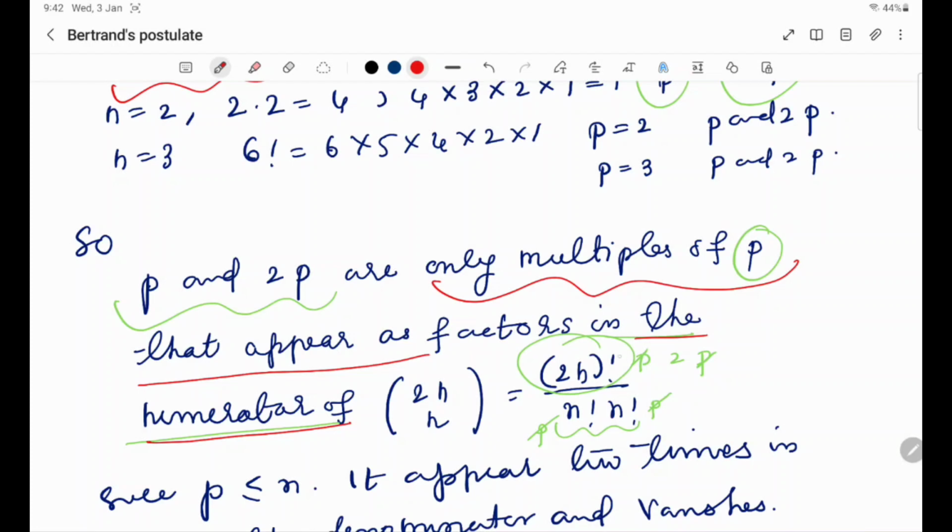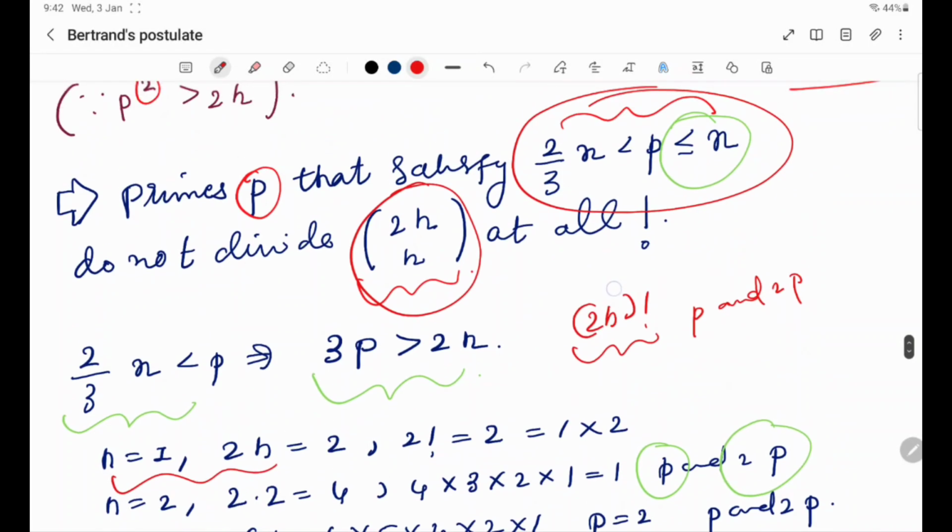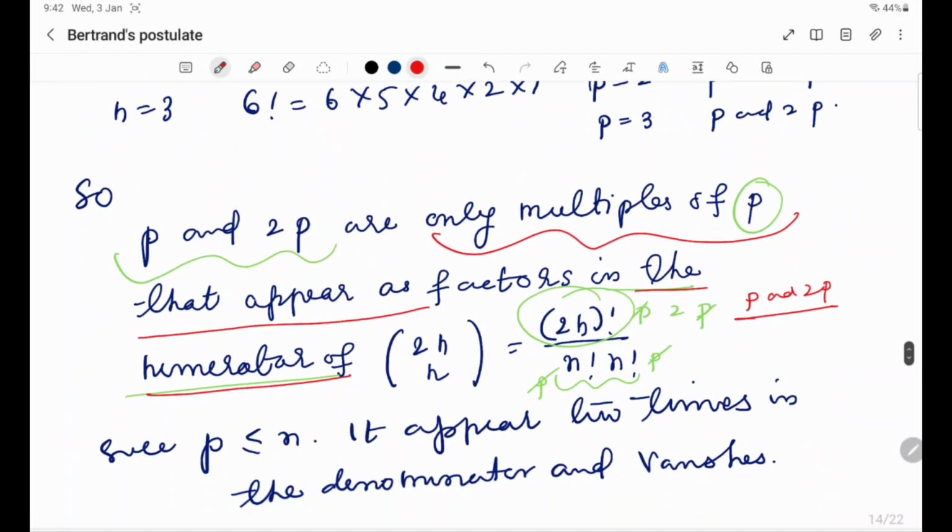So in 2n factorial, p and 2p are there, but in the denominator there are 2 factors of n factorial. So n factorial also contains p. Why? Because p is less than or equal to n, right? So n factorial contains p as a factor, 2 of them, so this p cancels out.